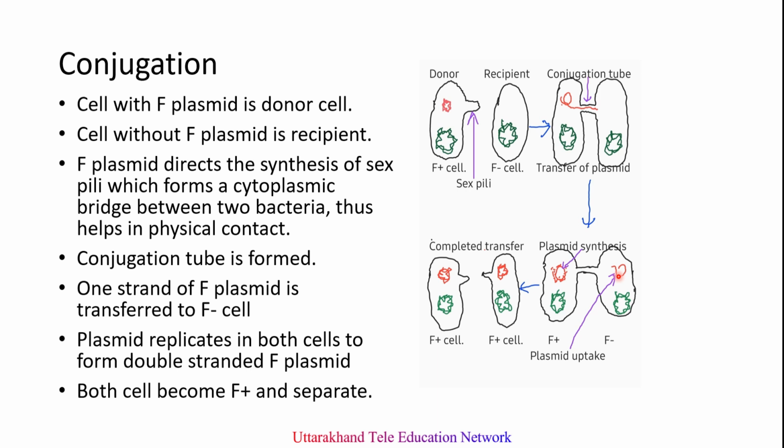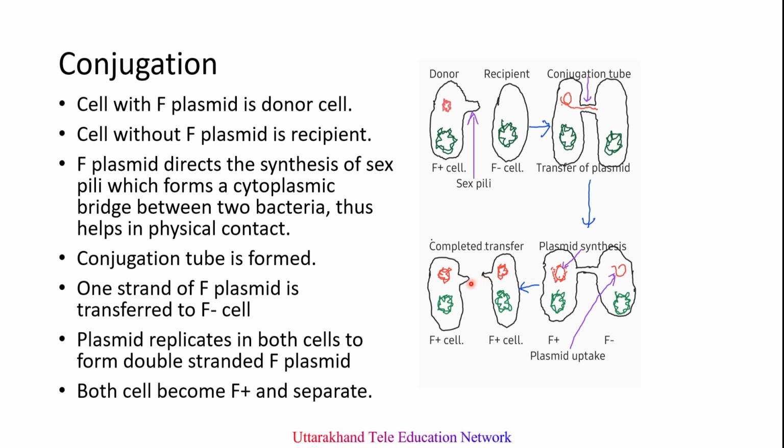When it is transferred into the recipient cell, in both the donor cell and the recipient cell, the second complementary strand of the plasmid starts synthesizing. At the end of conjugation, once the plasmid is transferred and replicated, this physical contact is released, and both bacteria contain a copy of the F plasmid.